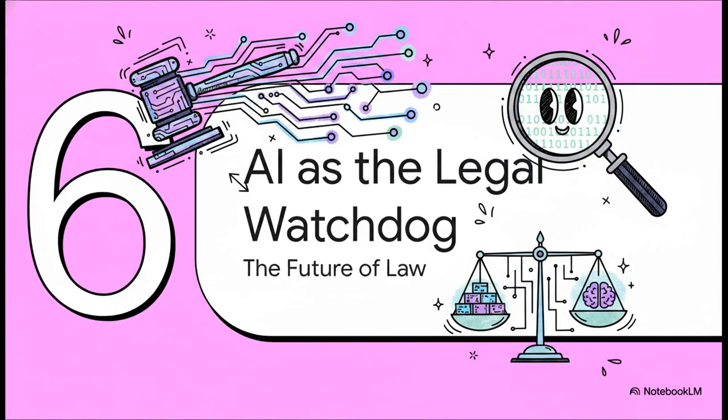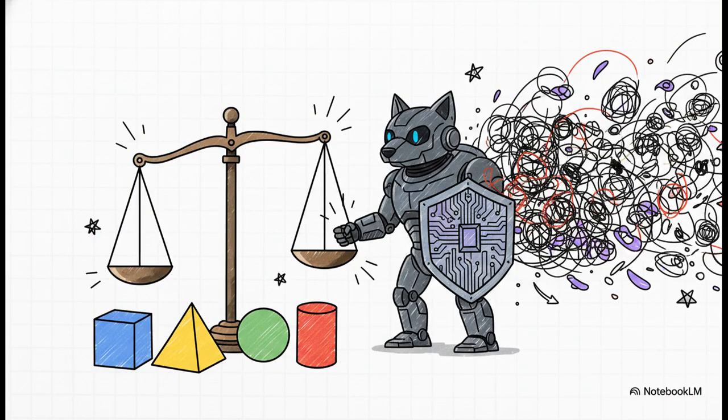Finally, Part 6: AI as the legal watchdog, the future. Let's step back for a second and think about what this means at scale. What happens when we apply this kind of digital intelligence to our legal systems? As our source material beautifully points out, AI models strip away all the political rhetoric. They don't care about status or emotion or slogans. They run solely on strict logic, definitions, and facts.